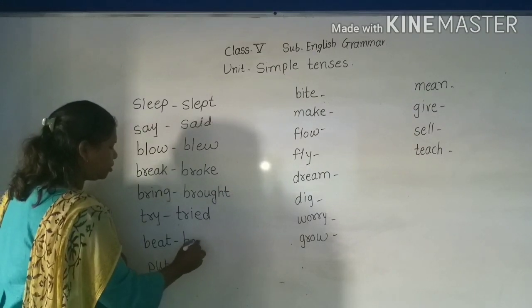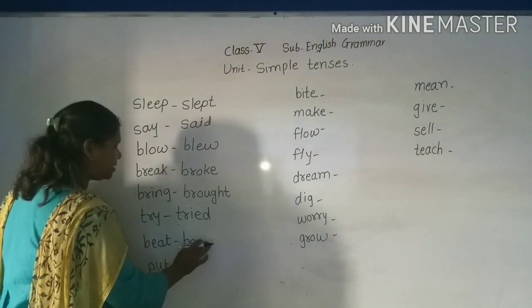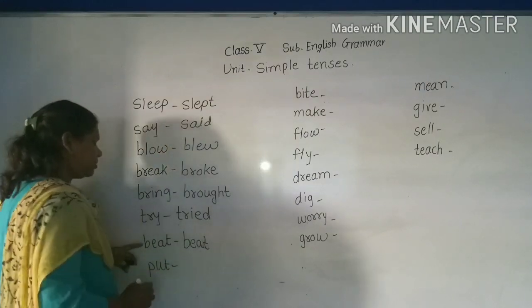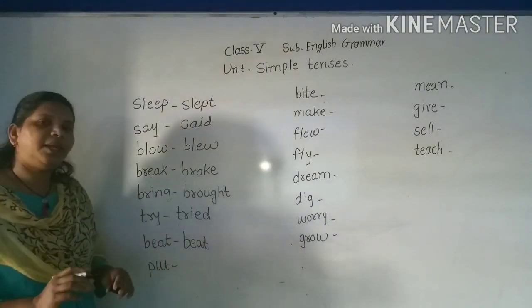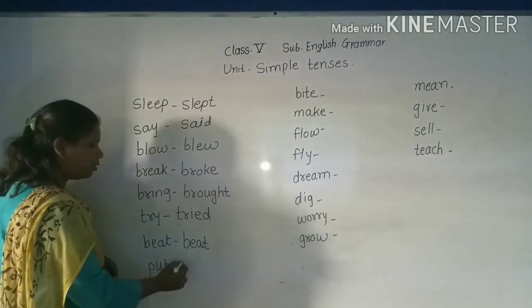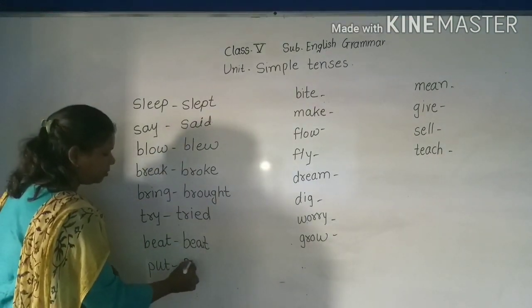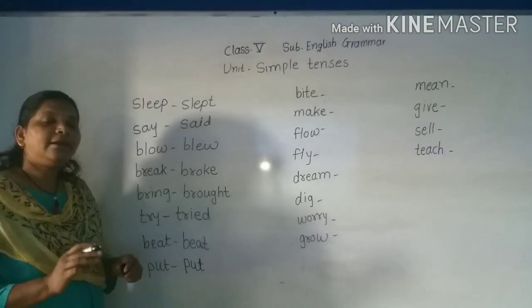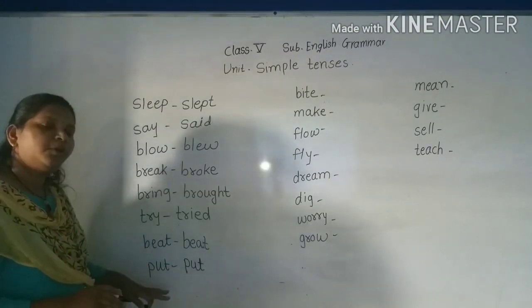The spelling in the past remains the same, but the pronunciation changes, like read, read. Same, only the pronunciation changes, beat, bait, but the spelling remains the same. Put also, spelling remains the same, like cut, put.